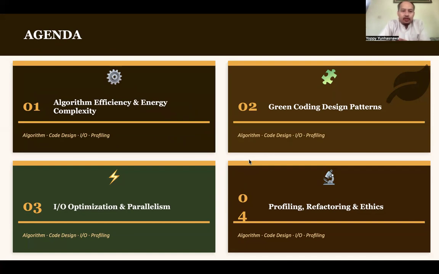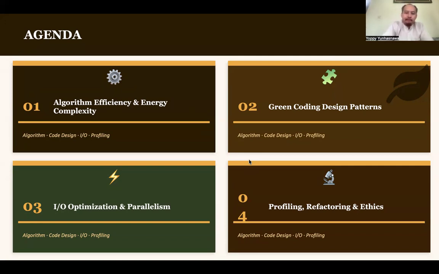We're going to discuss algorithm efficiency, energy complexity, and then green coding design patterns, also input output optimization and parallelism, and the last is profiling, refactoring, and ethics.